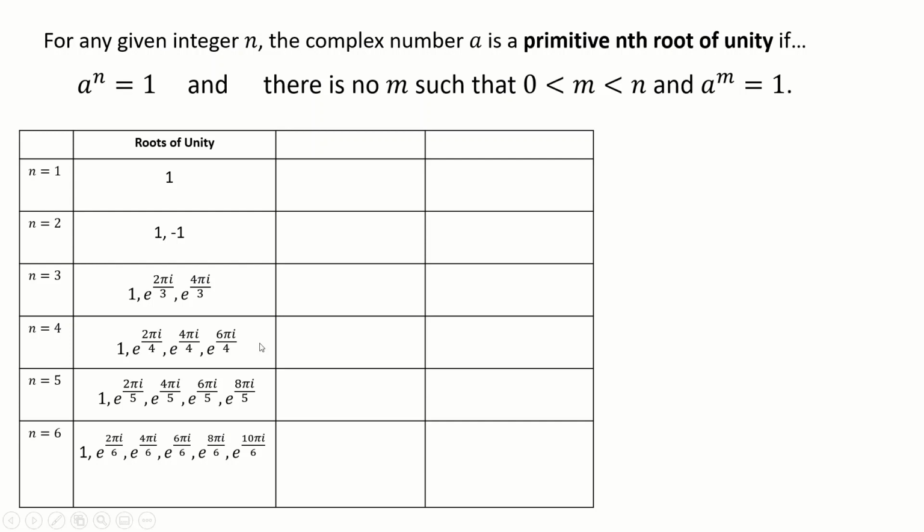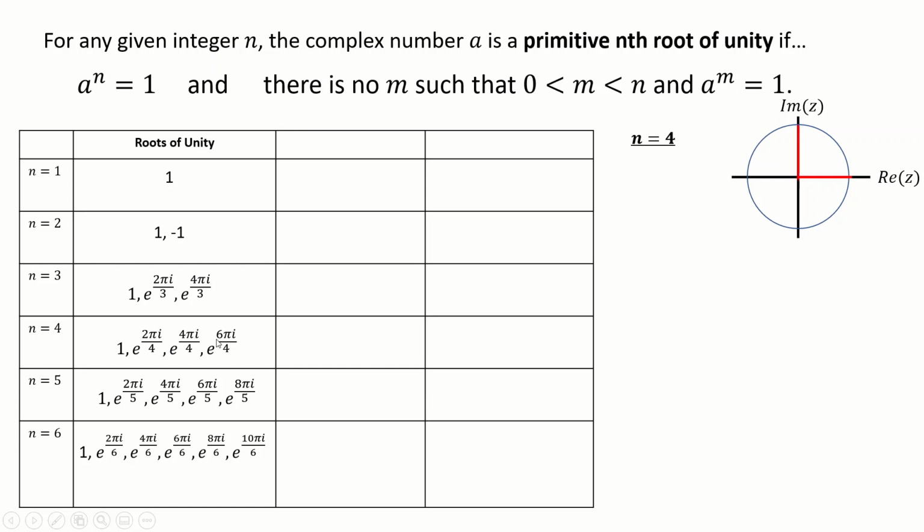Before we go on to the primitive roots, let's just see if we can simplify these at all. So 1, 1, negative 1 there, all really straightforward. e to the 2 pi i over 3, this is the complex number with radius 1 and argument 2 pi over 3. That's not anything obvious, but if we continue down into the n equals 4 case, let's have a look at what these are. So 1 is here, with radius 1, so this circle represents radius 1. e to the 2 pi i over 4 has argument 2 pi over 4, pi on 2.